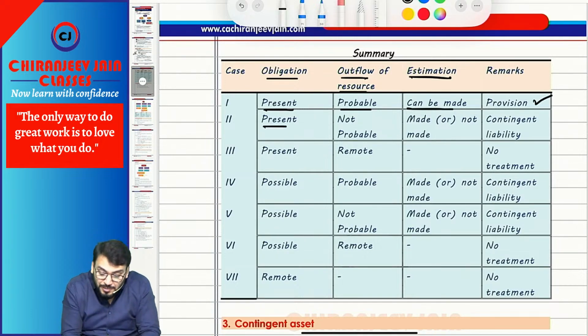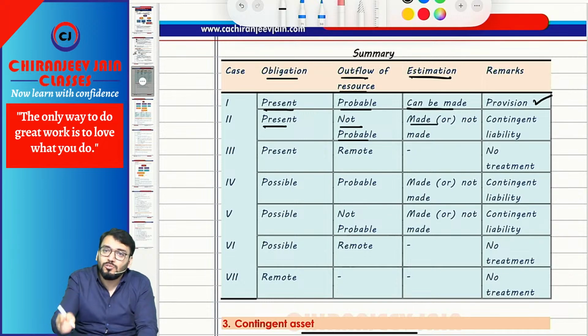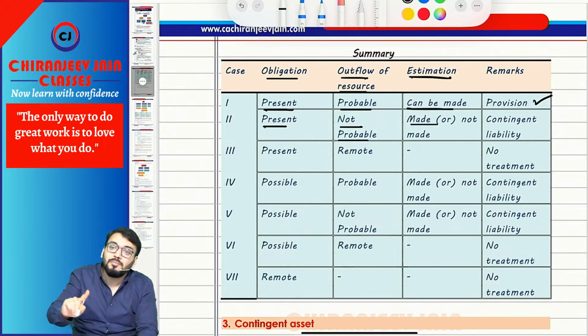Provision. If there is a present obligation, not probable, the amount can be estimated or cannot be estimated, this is not relevant now. Does a contingent liability require disclosure even though the amount cannot be estimated? Yes. If the amount can be estimated, fine. If it cannot be estimated, still fine.